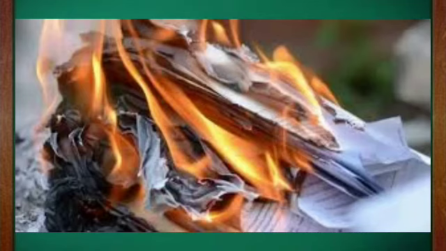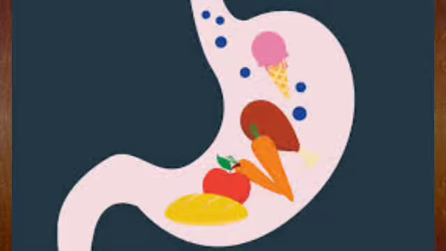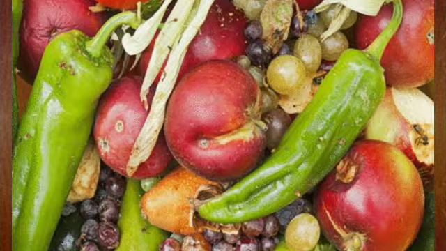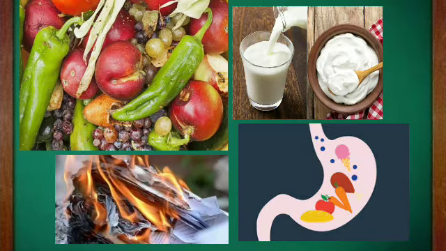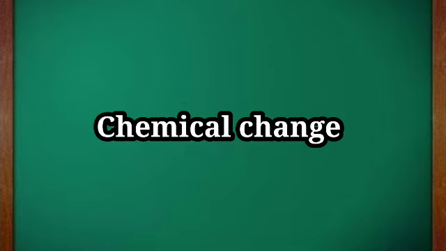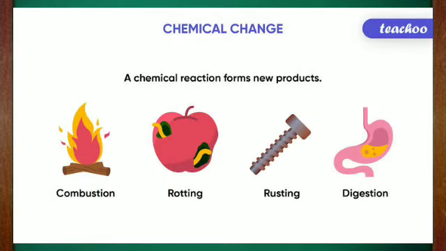Changes like burning of paper, digestion of food, turning of milk into curd, and decaying of vegetables are some of the examples for chemical changes. Here, new substances are formed. In this lesson, we are going to learn the effects of chemical reactions. First, chemical changes. A chemical change is a permanent and irreversible change which produces a new substance.